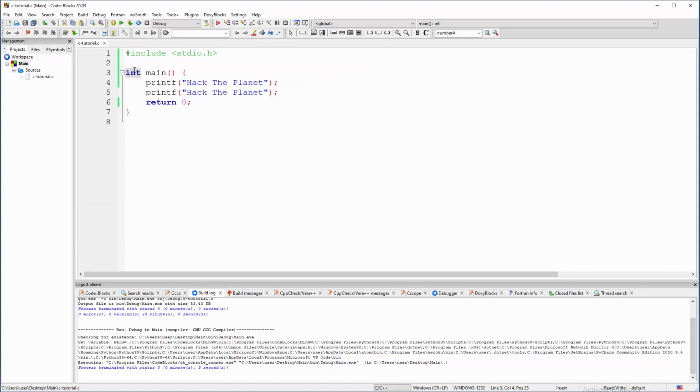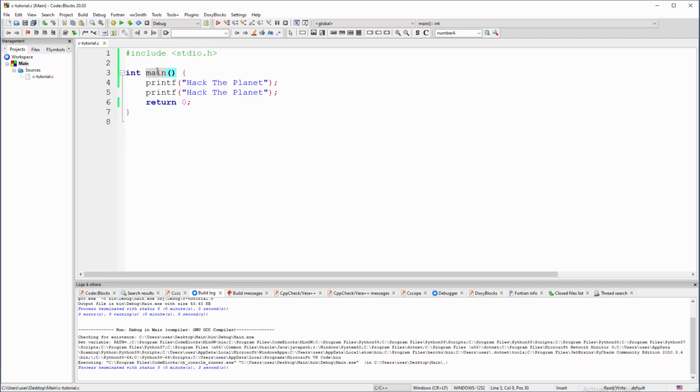Int is a data type, because C and C++ are like middle level programming languages, and you need to be careful what kind of stuff you are having as a result. For higher languages like Python, you don't care about that, but in C you must specify whatever this function produced as end result. Is it one character? Is it a string? Is it an integer? Is it something else?